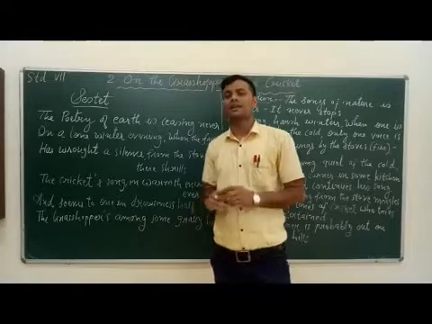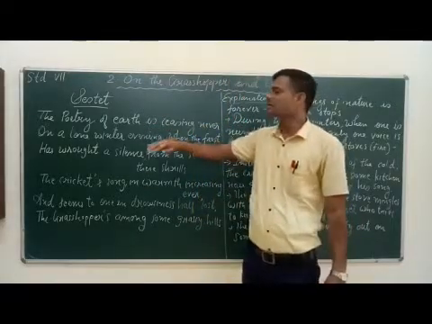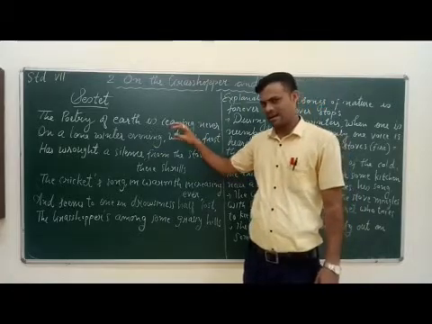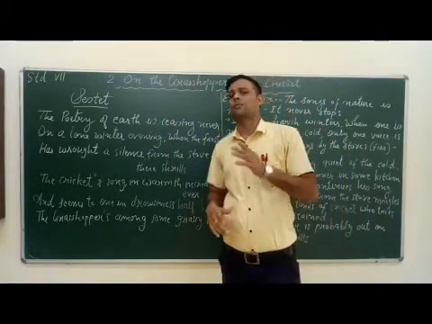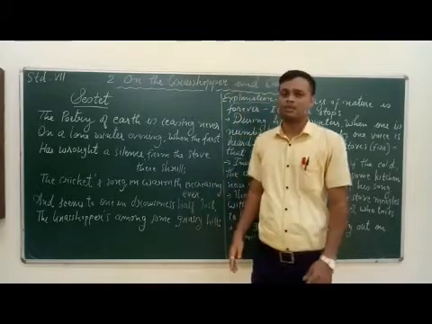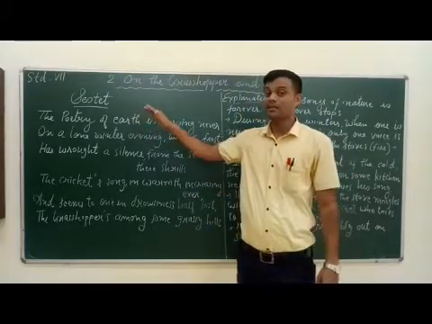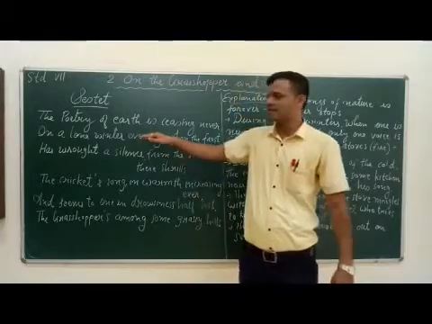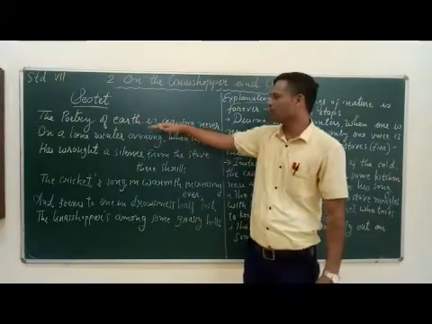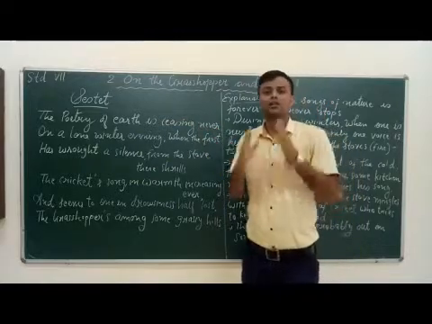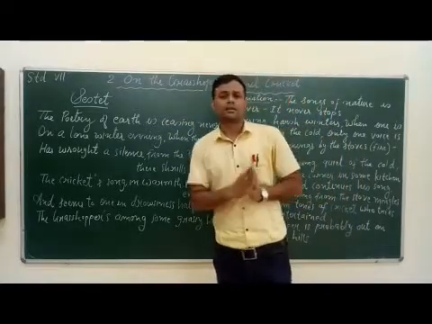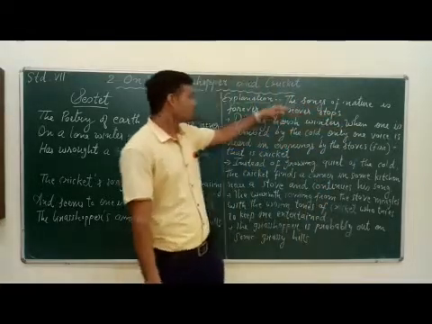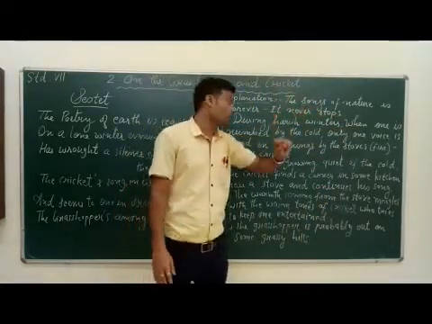Now let's understand it. The first line, the poetry of earth is ceasing never, has the same meaning as the first line of the first stanza. The poetry of earth is never dead. That was the first line of the poem, and in the second stanza also, the first line is the same. It means the songs of nature never stop, never fail. The songs of nature are forever.